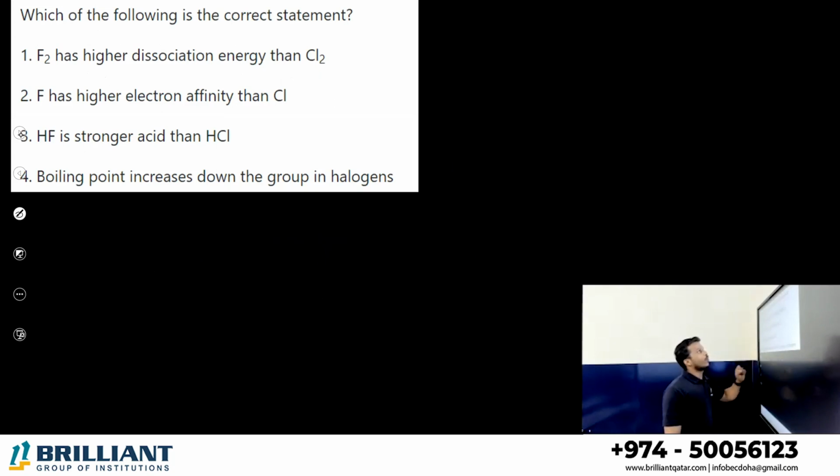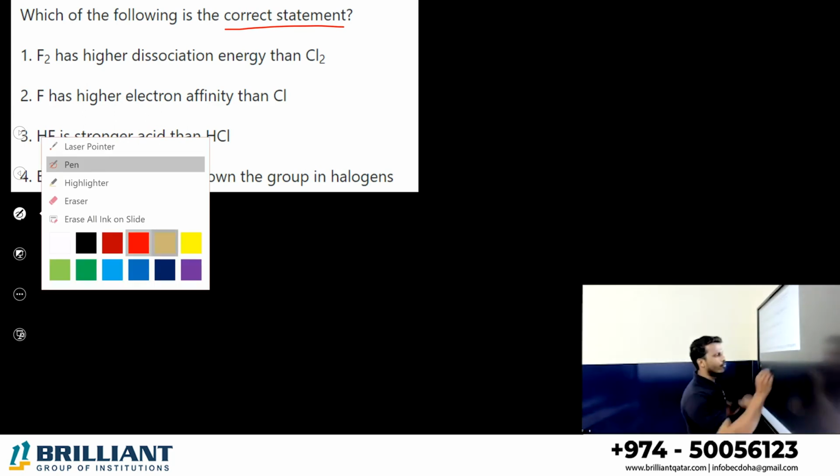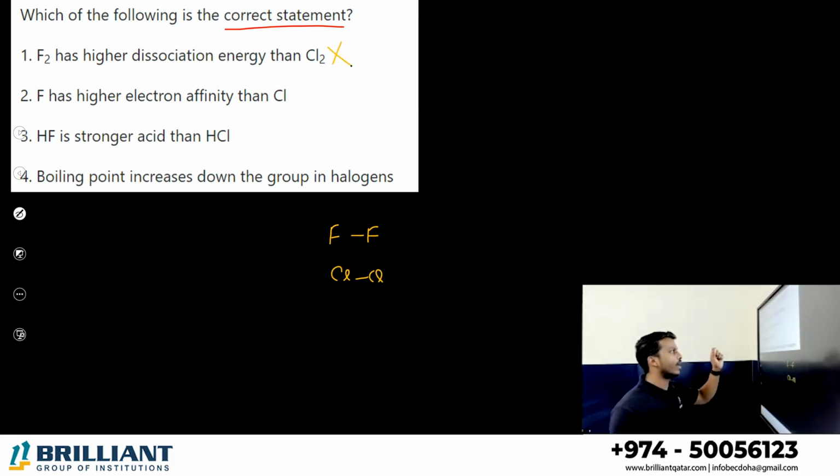Now, which of the following is the correct statement? Fluorine having higher dissociation energy than chlorine. No, right? We studied that fluorine-fluorine bond is a very weaker bond compared to chlorine-chlorine. So that is the wrong statement. Fluorine has higher electron affinity than chlorine. That is the wrong statement. Yes or no? We discussed now chlorine having high electron affinity.